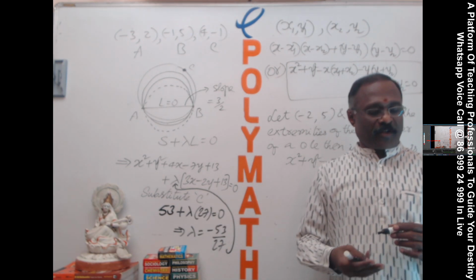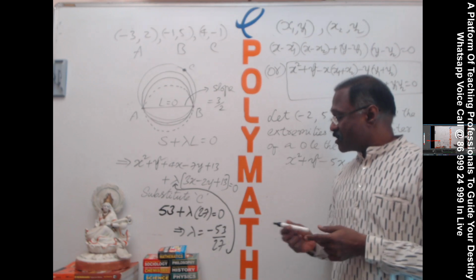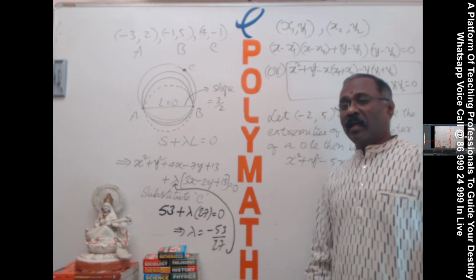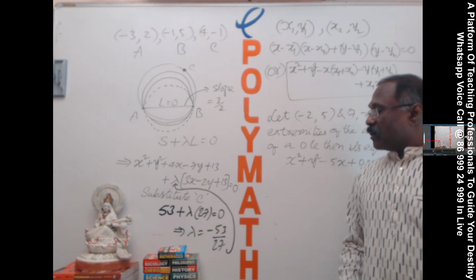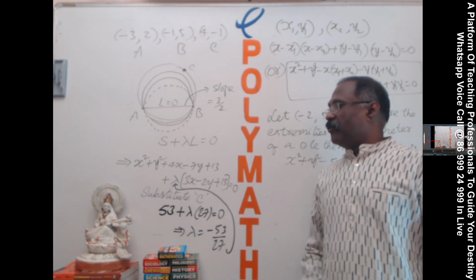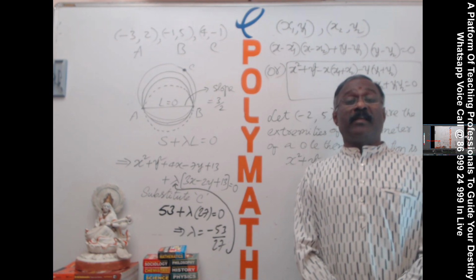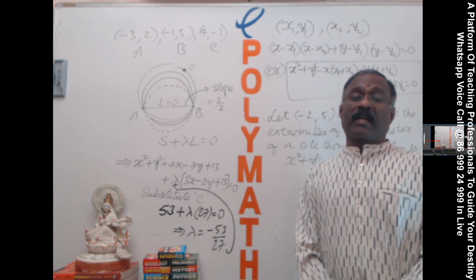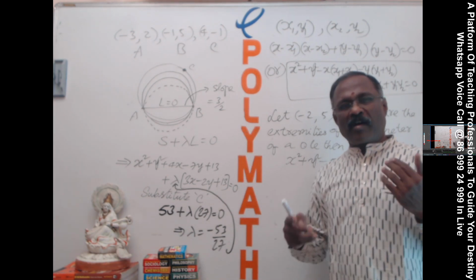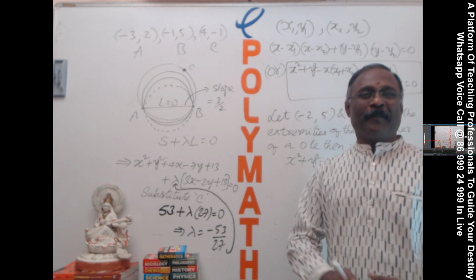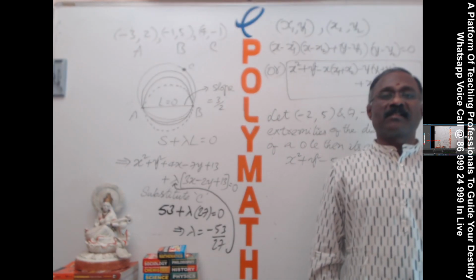If you practice it, you know. So I love this pen because it is writing very neatly, boldly, which is very much visible to you. I'll have to save this pen. Okay. So by substituting the lambda value here, we'll get the required equation of the circle. Why am I taking this up? If you practice, you can write the answer within a minute. What is the concept? Just revise it. Rewind the video and see what concept I used. It is nothing but the system of circles.